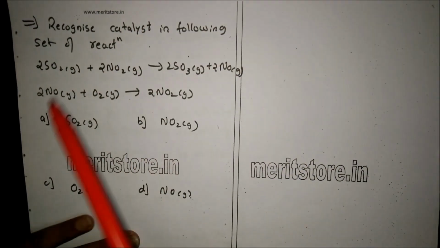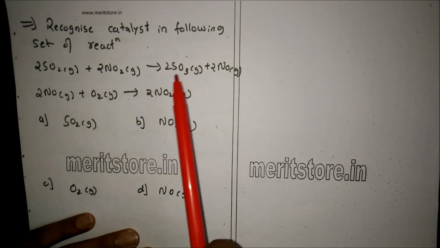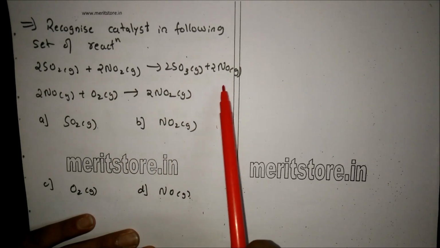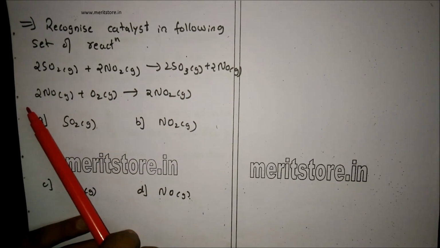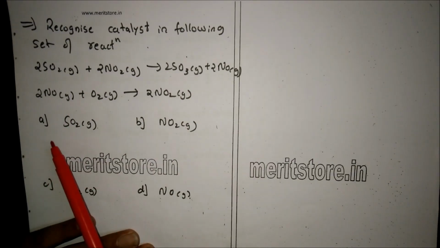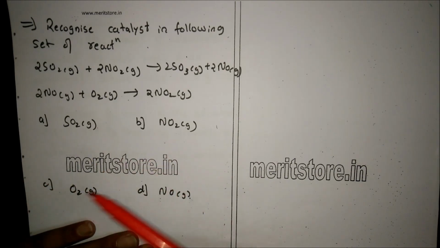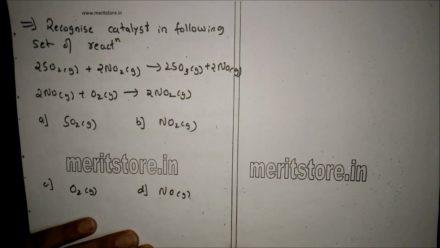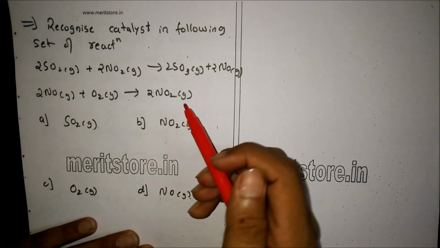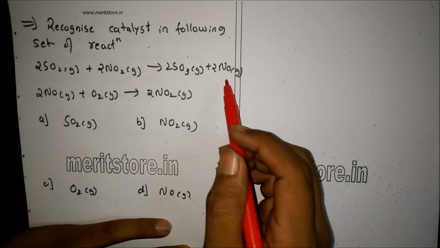Recognize the catalyst in the following set of reactions. 2SO2 plus 2NO2 gives 2SO3 plus 2NO. The second reaction is 2NO plus O2 gives 2NO2. The options are A. SO2, B. NO2, C. O2, and D. NO. Now, in the first reaction, you may see that NO2 is consumed.